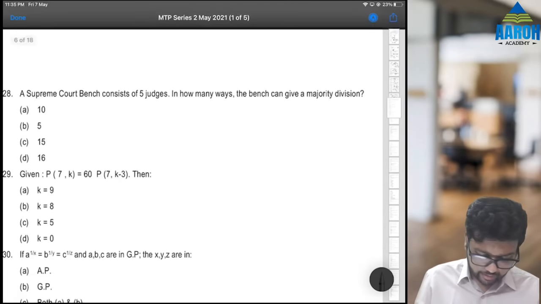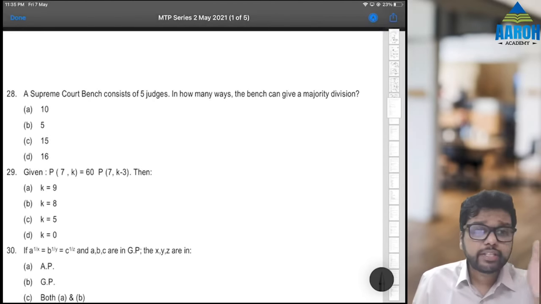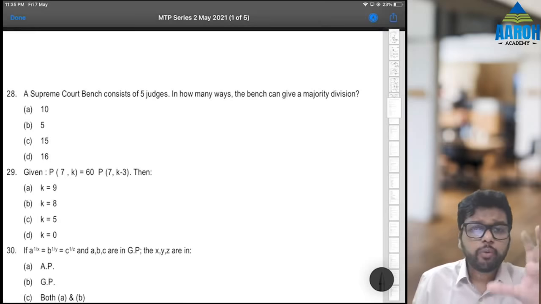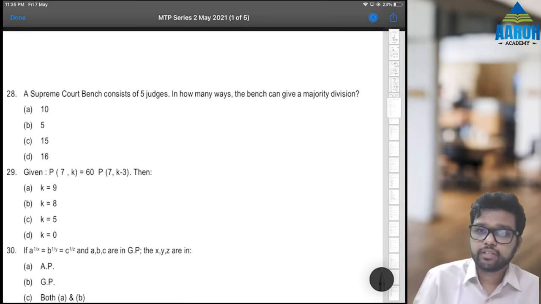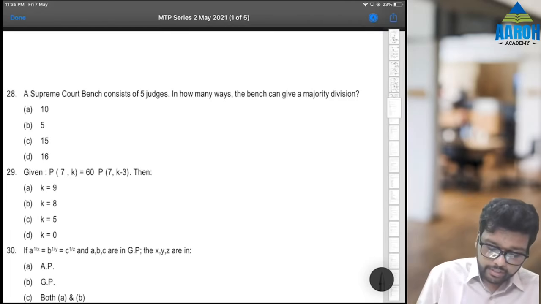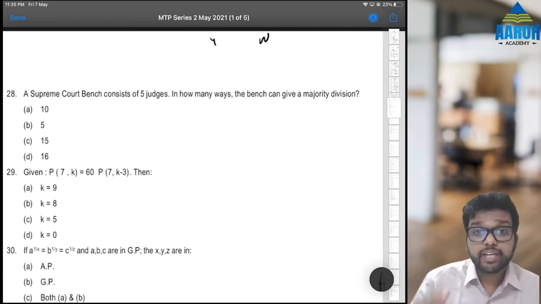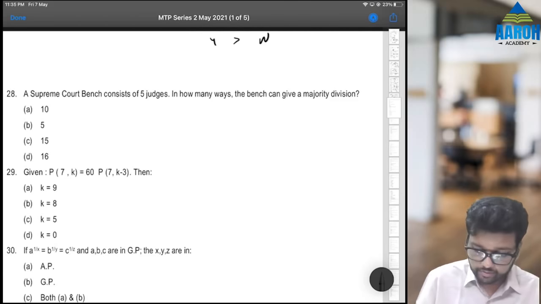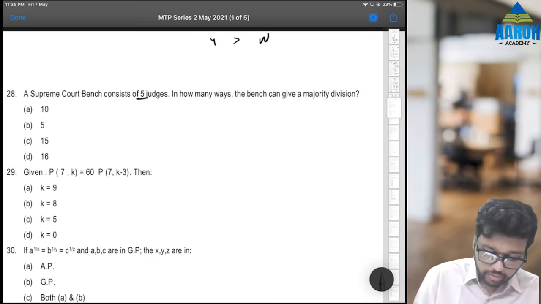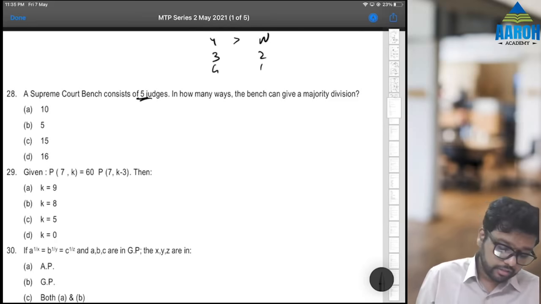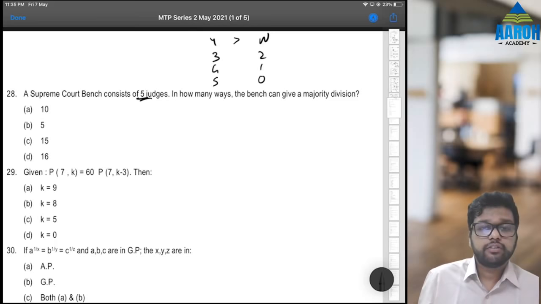Next is 28. A Supreme Court bench consists of 5 judges. In how many ways can the bench give a majority decision? Majority means yes बोलने वाले लोग should be more than no बोलने वाले लोग. That is, yes people should be more than no वाले people. That means 5 people are there. That means this can be 3 and 2, 4 and 1 or 5 and 0, right?